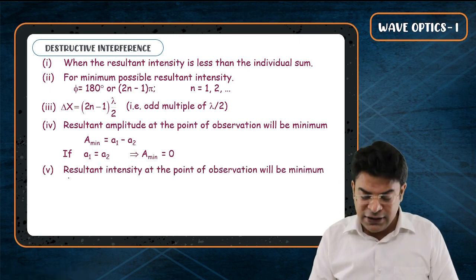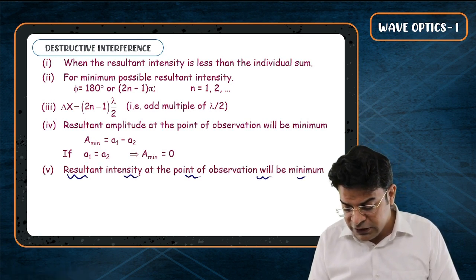Now let's talk about resultant intensity. Resultant intensity at the point of observation will be minimum.